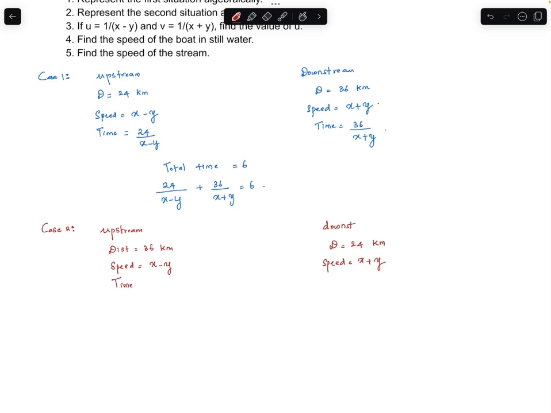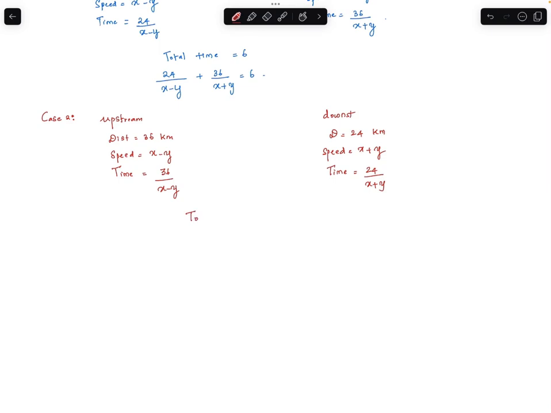Here for upstream the time taken is 36 upon x minus y, and the time taken during downstream is 24 upon x plus y. The total time of travel is 6.5 hours, that is 36 upon x minus y plus 24 upon x plus y is equal to 13 by 2.